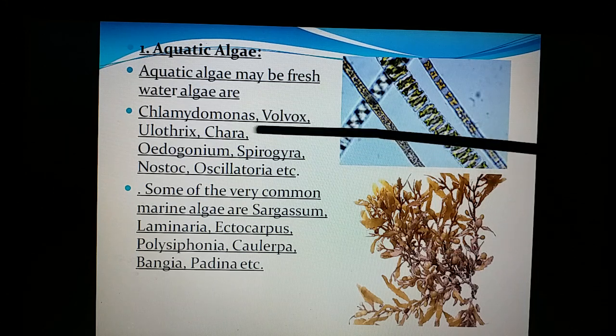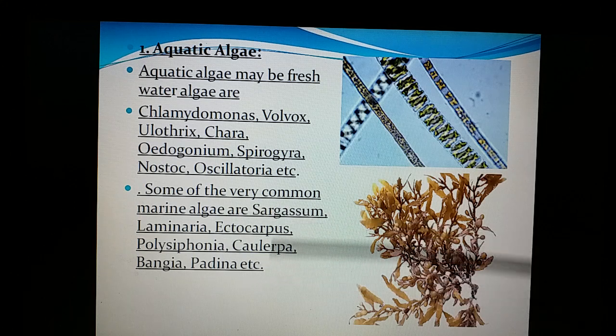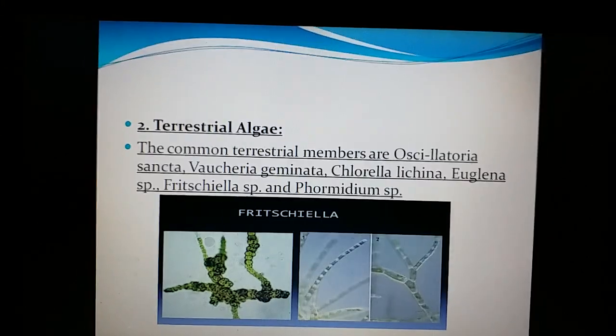The freshwater forms are like Chlamydomonas, Volvox, Ulothrix, Oedogonium, Nostoc, Oscillatoria, Spirogyra. There are a number of members which are freshwater forms. And there are marine forms also: Sargassum, that is the Phaeophycean members, and the Rhodophycean members. Here we are watching the various examples, and these are all marine forms. So, aquatic in sense, freshwater and marine water.